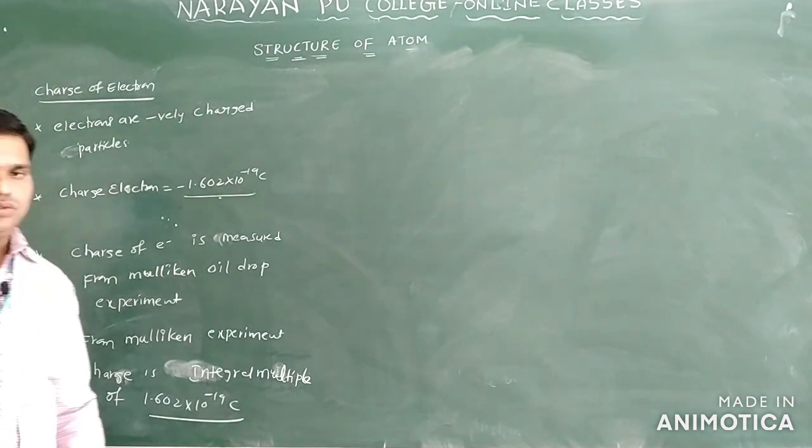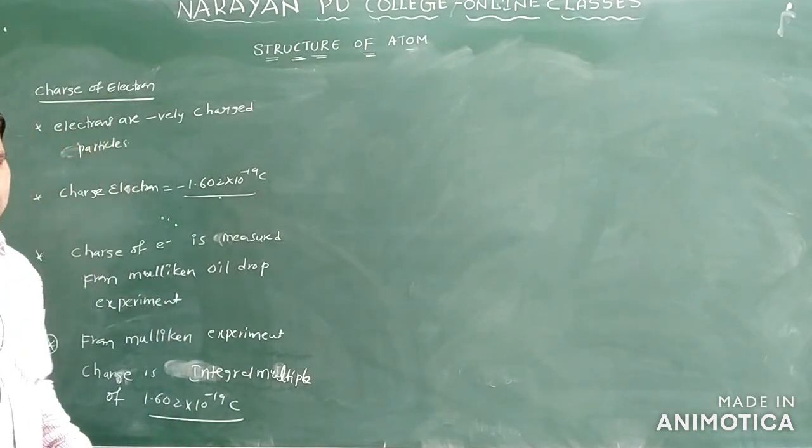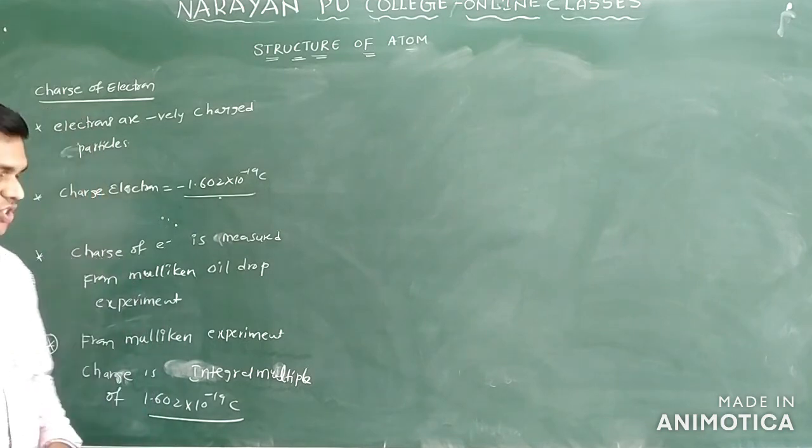So we will discuss how this Millikan oil drop experiment is done and how we find the charge from this experiment.